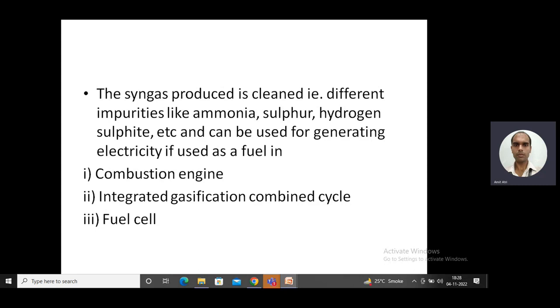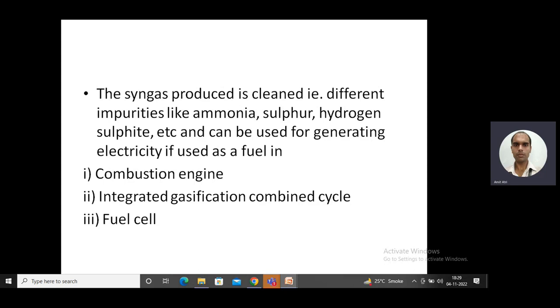Another concept is the integrated gasification combined cycle. Combined cycle means we are using two processes here. The syngas is one type of fuel, and also the high amount of heat which was used in the process of gasification or pyrolysis, which was taking place at high temperature. At this high temperature, the heat can also be utilized. So that is the integrated gasification combined cycle.